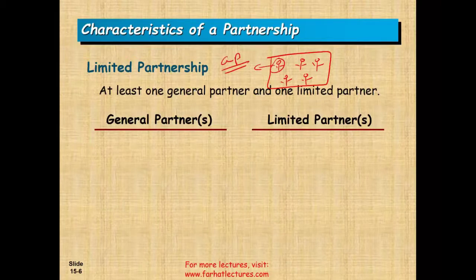Okay, general partner versus the other four, who can be limited partners. So those are limited partners. Now I did not explain what it means to be a limited versus a general partnership. So when do we create a limited partnership? When is a limited partnership created?